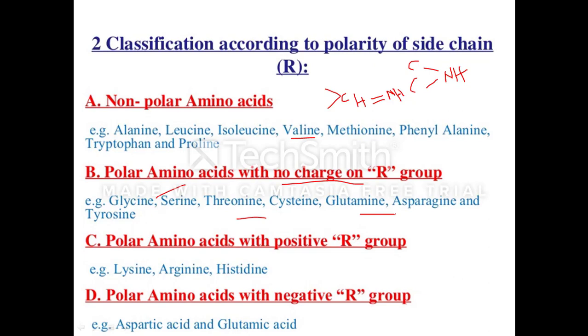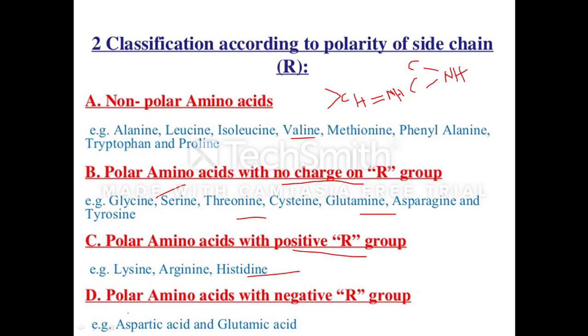Next, we will move on to the other group. These are polar amino acids, but they have a positive charge on the R group. In other words, their side chain contains an extra amino group which imparts basic properties to them. This includes lysine, arginine and histidine.